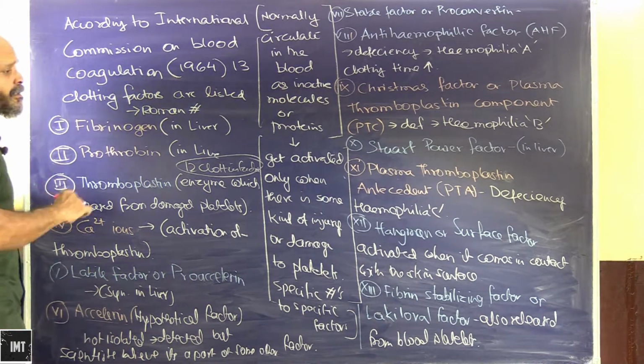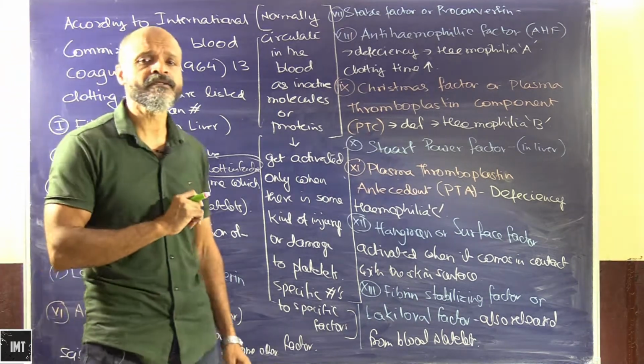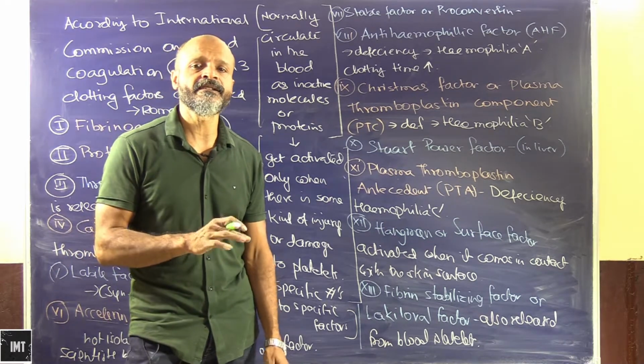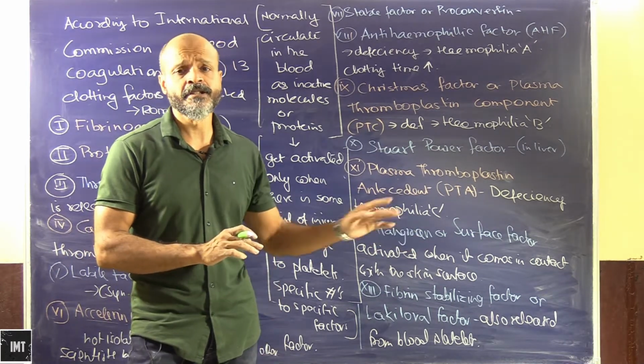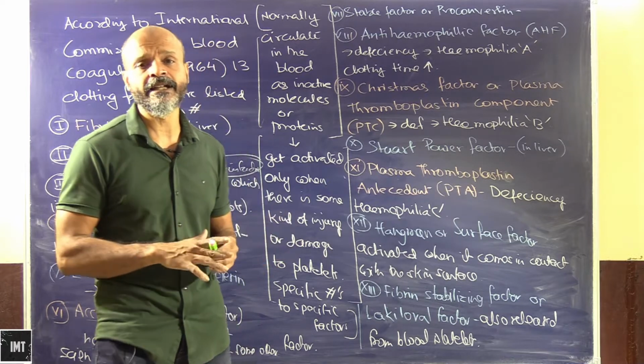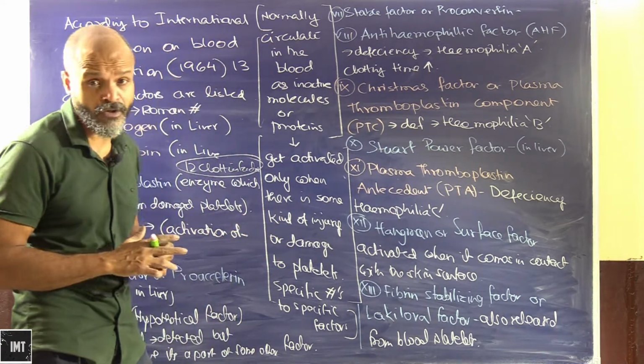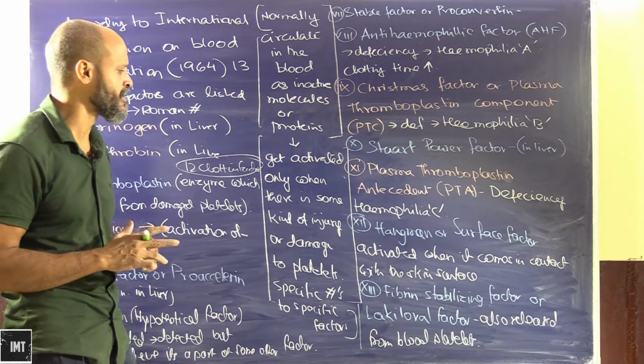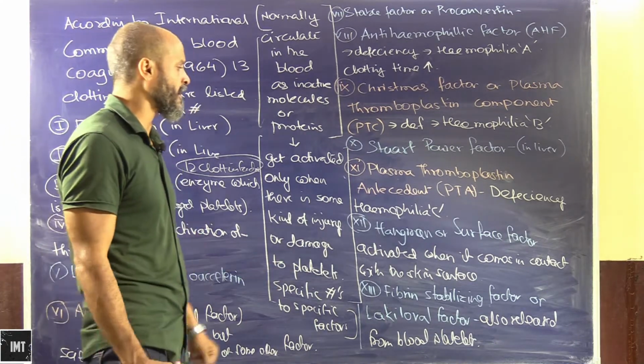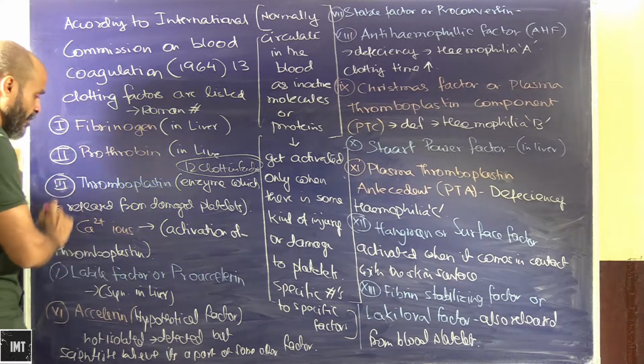These clotting factors are a little complex, and the chain of reactions that they generate is a little complex. It's difficult to remember them, but it's important from the human physiology point of view for your various competitive examinations. These clotting factors are named in Roman numerals.